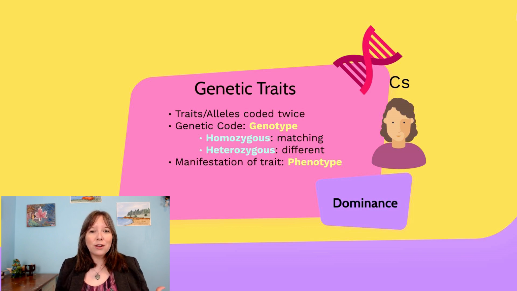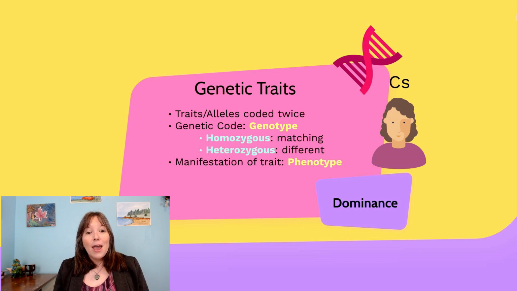So imagine you have a chromosome that codes for toe length, and one chromosome codes for shorter toes, one codes for longer toes, or they both code for the same type of toe. That's where we're seeing how a lot of our traits, both physical and psychological, are coded twice. And so these alleles or traits have two codes, one from each chromosome in each pair. And so these exact codes, the exact alleles or the proteins that represent them, is what we call our genotype. The genotype is the word we use in molecular genetics to refer to what is actually going on in the chromosomes. What proteins are there? What proteins are coding for these alleles?